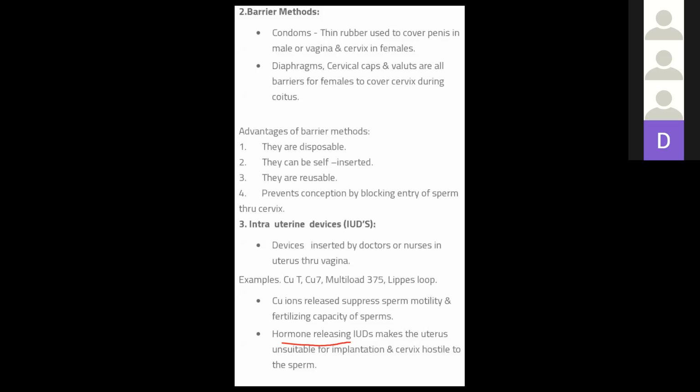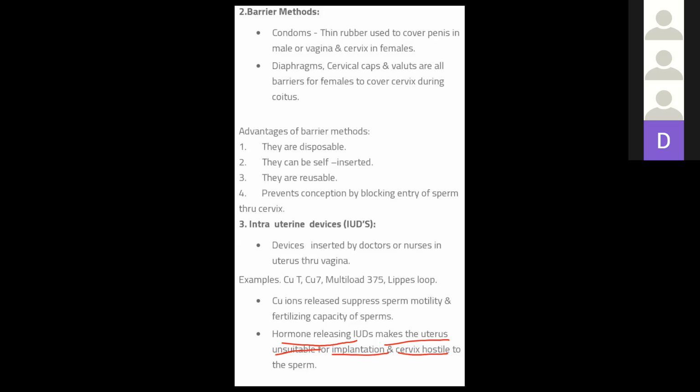Here is a point, just a minute, wait, I'll see the screen. Hormone releasing IUDs make the uterus unsuitable for implantation and the cervix hostile to the sperm. Hostile means not welcoming the sperm, not letting the sperm enter. They are very effective and helpful in delaying pregnancy or spacing children.